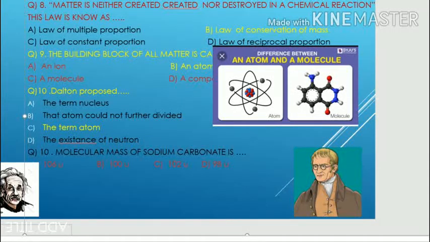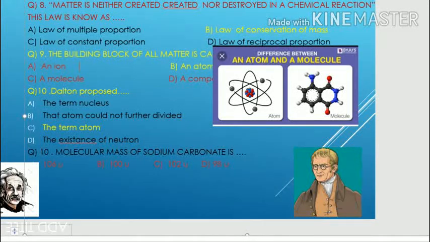This law is known as what? Okay, this law we have already discussed. Matter can neither be created nor destroyed during a chemical reaction. It is based on the law of conservation of mass. Here 4 options are given: law of multiple proportion, law of conservation of mass, law of constant proportion and law of reciprocal proportion. So the correct answer is B, law of conservation of mass.